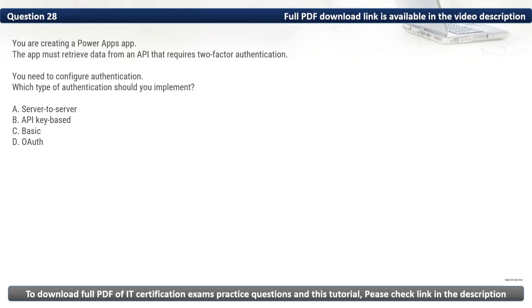Then we have C, basic. Basic authentication uses a username and password which is not compatible with two-factor authentication. It is also less secure compared to OAuth. As such, the type of authentication that we should implement is OAuth. Thus, the correct option is D.